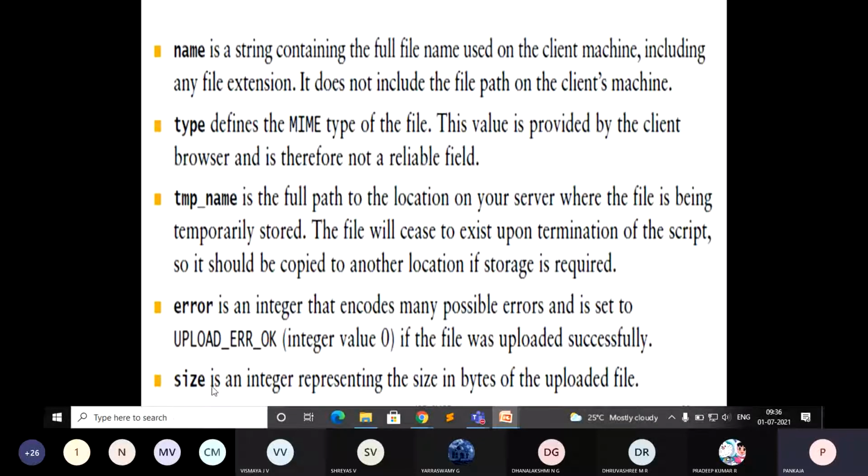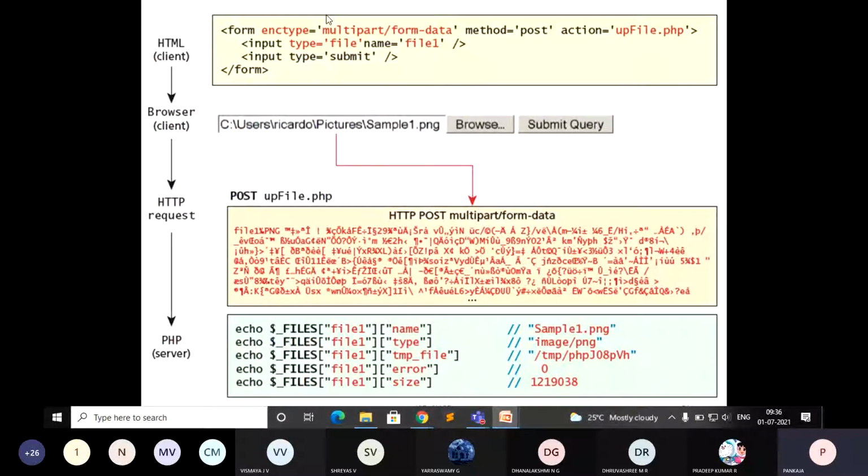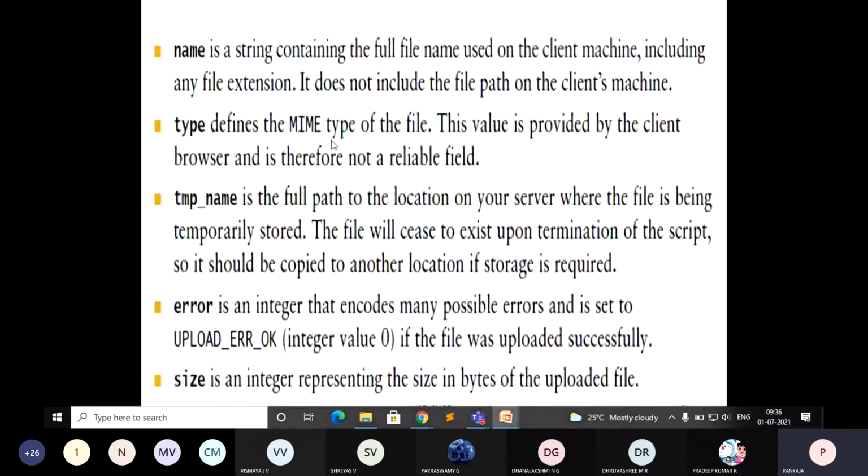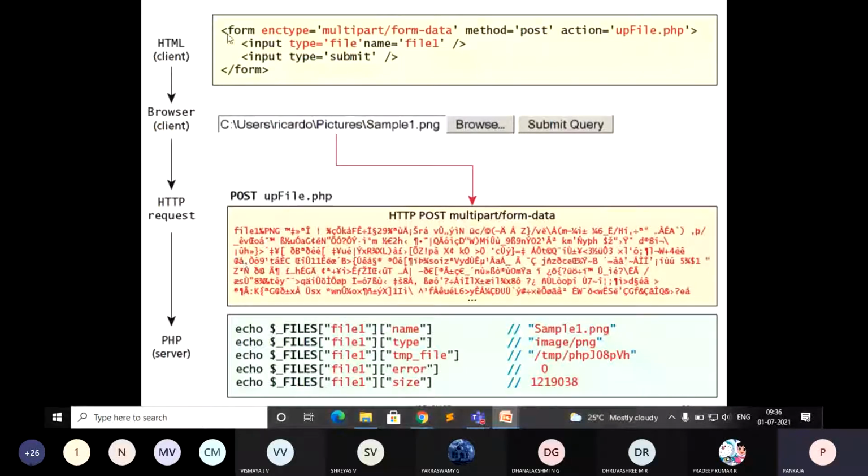Then size. Once again, size is an integer representing the size in bytes. So the size of the uploaded file is represented in bytes. Now, for writing code, to access all this, just listen here. We'll do this program.